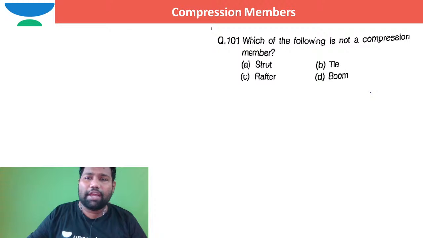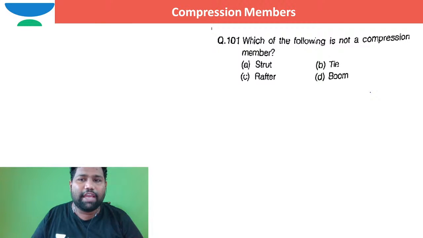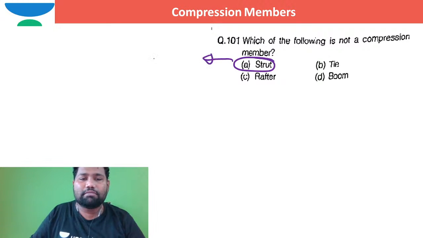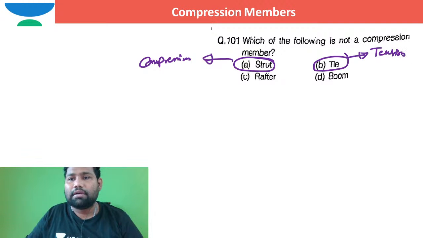Which one of the following is not a compression member? So you tell me which of the following is not a compression member. Strut is a compression member in case of a roof truss. Tie, what do you mean by tie? Tie is a tension member in a roof truss.